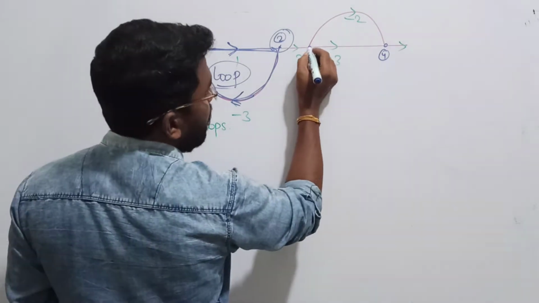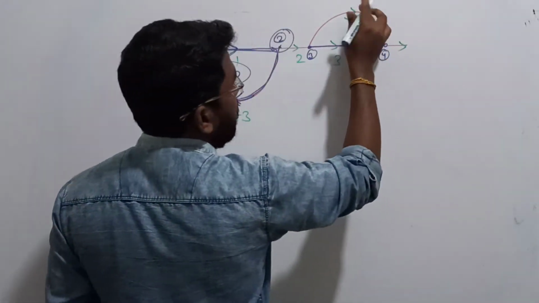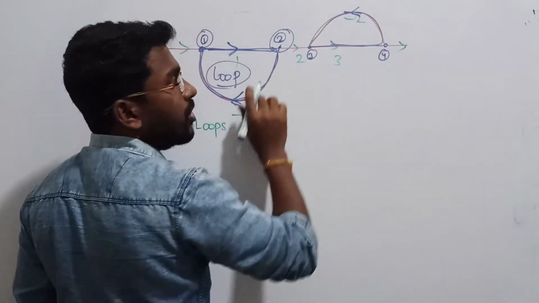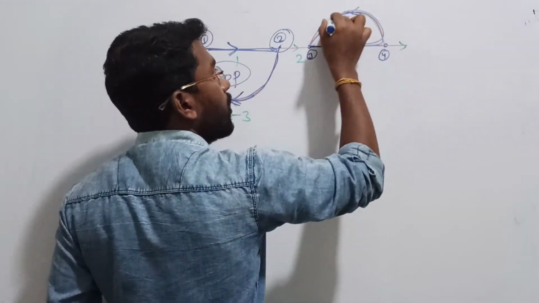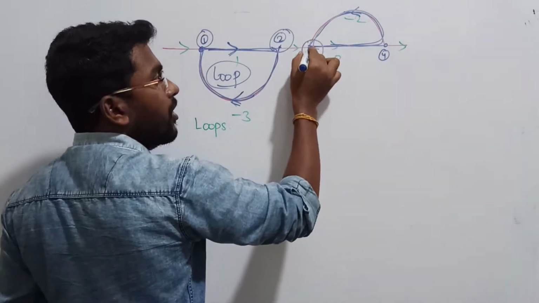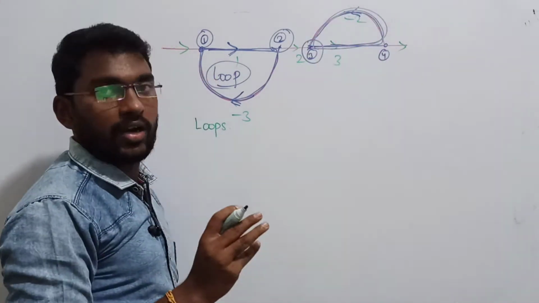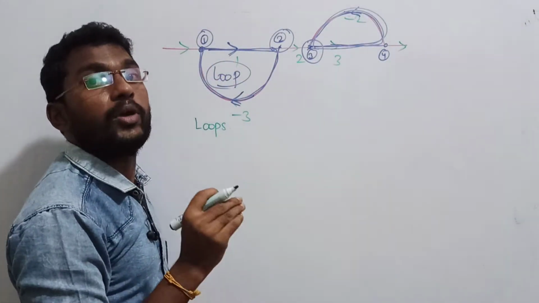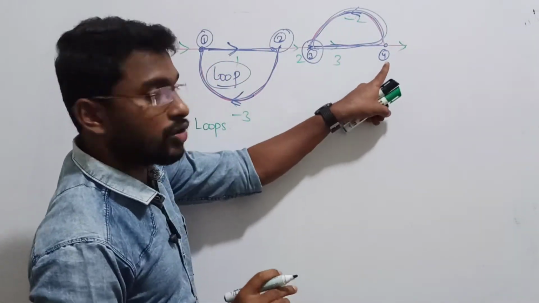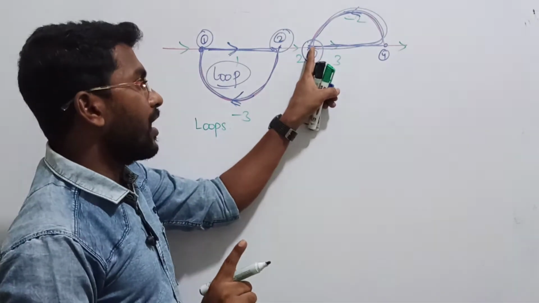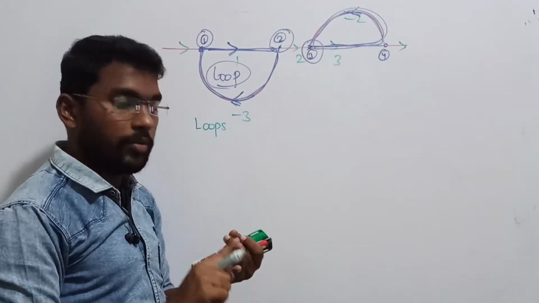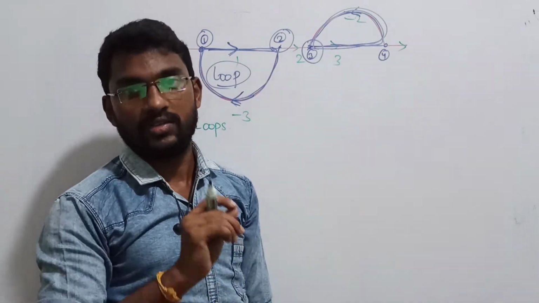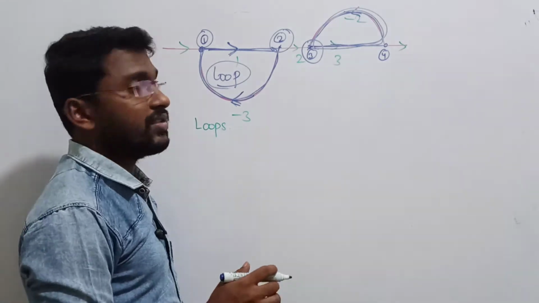You can start from here and go like this. Let me give an arrow mark in this direction. You can close a loop here, you can create a loop here. Loop in the sense that starting and terminating points are the same, without allowing repeated nodes. I am crossing this node only once, and again I am terminating where I have started. So starting and terminating points are the same in a loop without allowing repeated nodes. That's all, so that is called a loop.